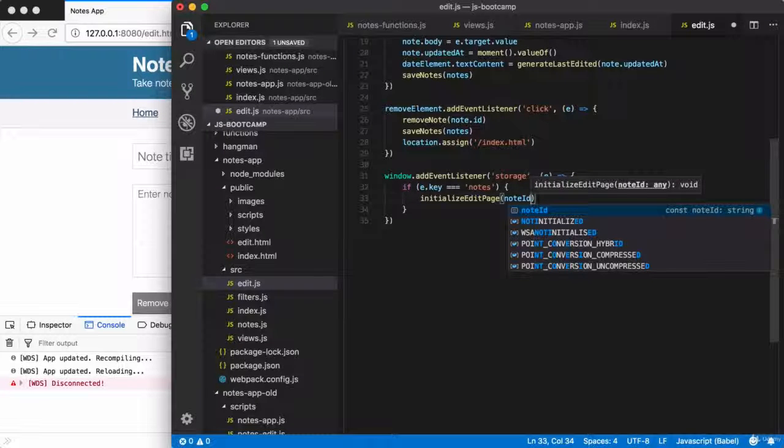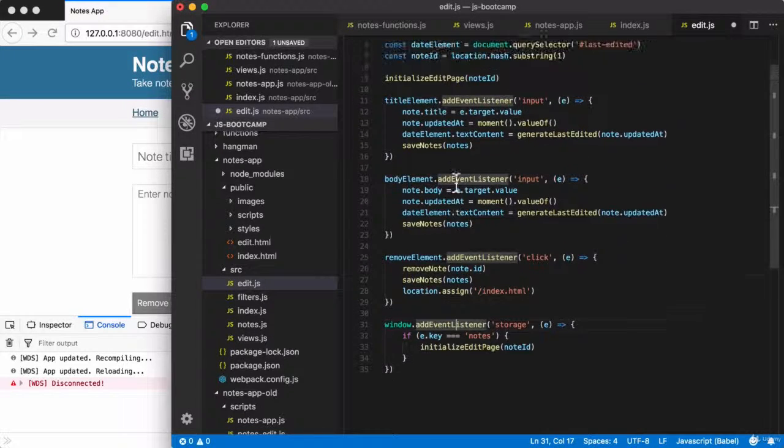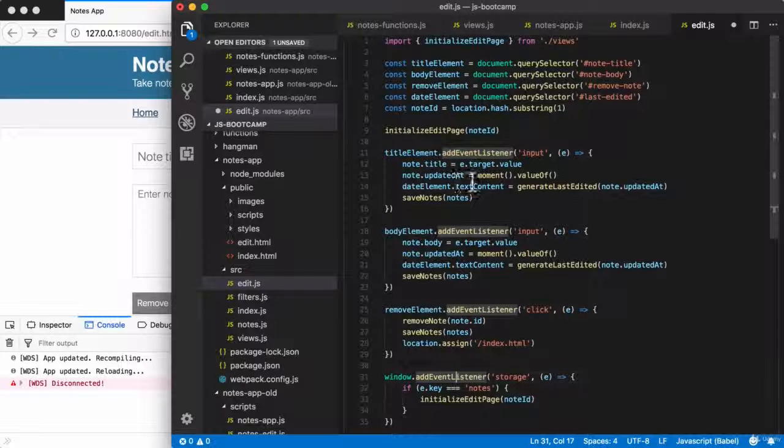Awesome. So that is the hard stuff for edit.js. The other stuff really isn't that bad. We have our 3 event listeners for title, body, and remove. Let's go ahead and actually knock those out. First up, we have the title element. Right here, what do we do? We set a new title and a new updatedAt property. If you remember, we created a function called updateNote that takes care of all of this for us. So we don't have to manually do this, or call saveNotes down below.